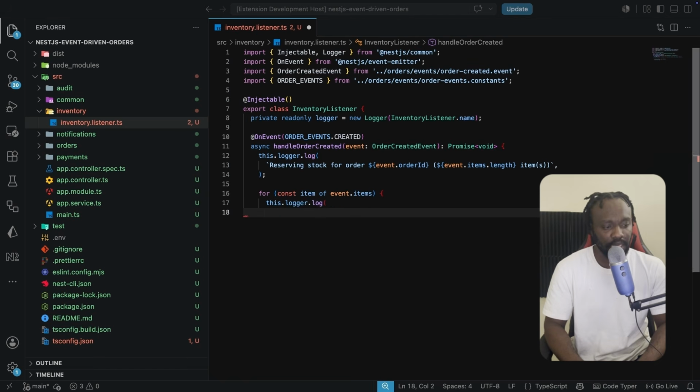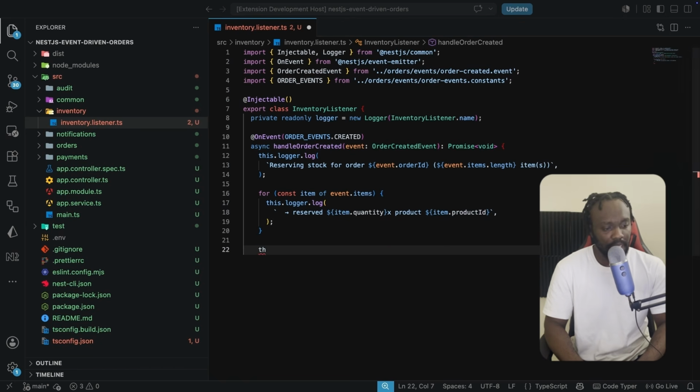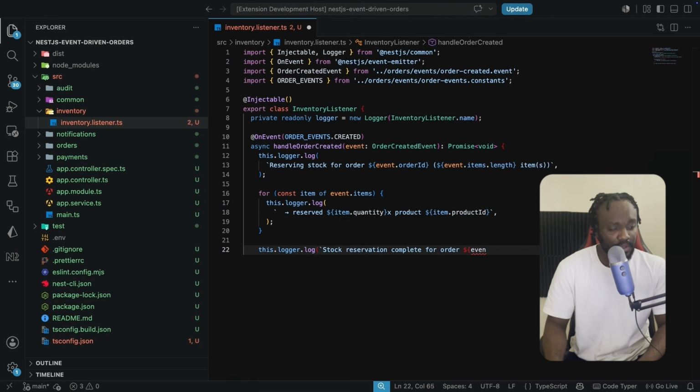Let's assume this is a placeholder for a real stock reservation call against an inventory data store that you would do in your production application. But we are keeping this simple by just having this log that says reserved item for this product. We're also going to log that the stock reservation is complete for this specific order with the event.orderId.